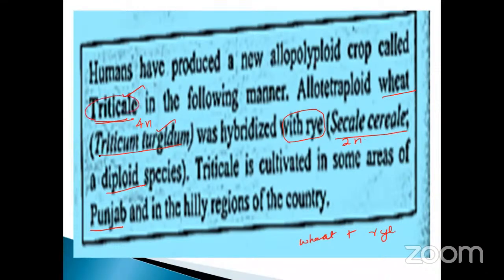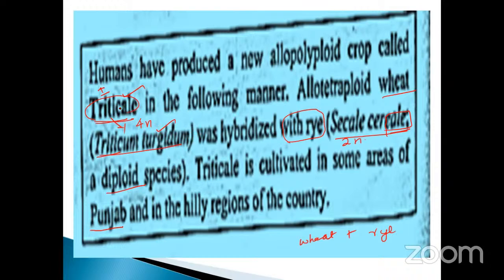Triticale means the first part is from the first species name, and the last part from the second species name. So the genus name as well as the species name, isn't it? But triticale is a common name they have given. This is a variety of two species, but the same family.